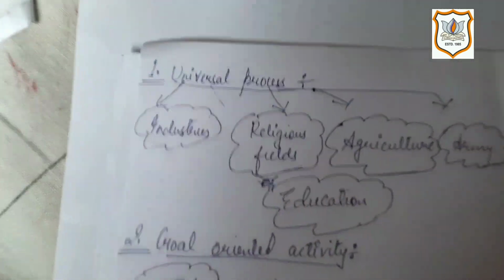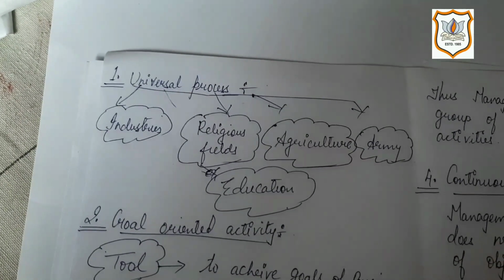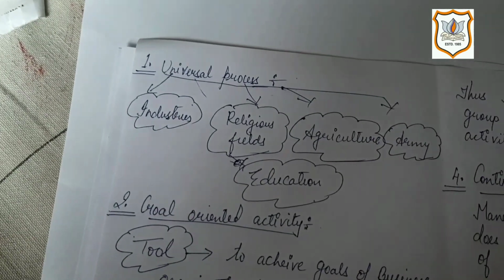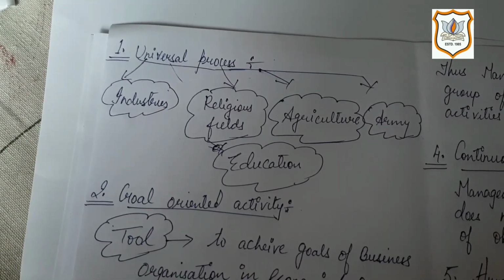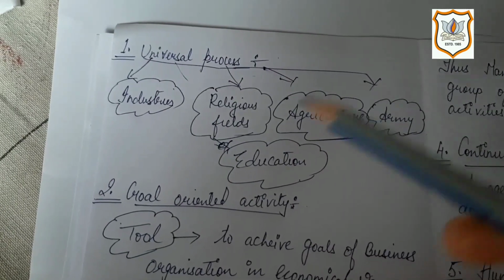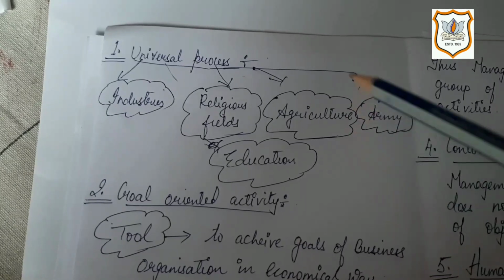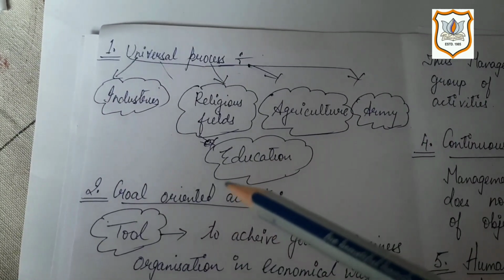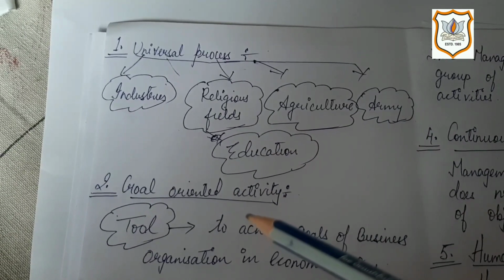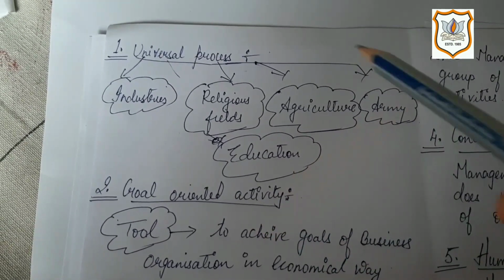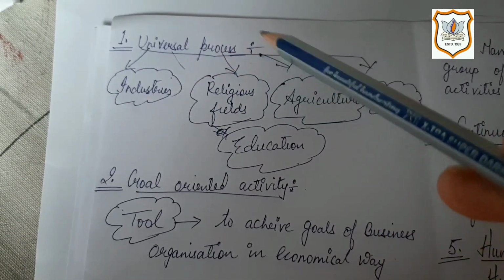Now, as you can see, the first point is universal process, and in that I have highlighted some of the terms: industries, religious fields, agriculture, army, education. So these are the terms where management is used, and where it is not used. Management is used in each and every field, either it's industries, religious fields, agriculture, army, education, or in our daily life. It is used in each and every field. That's why it is called a universal process.